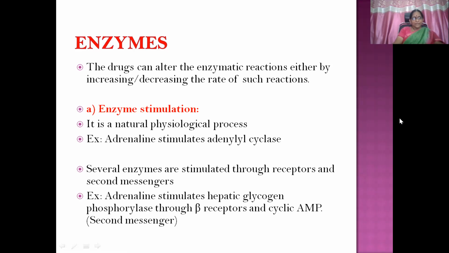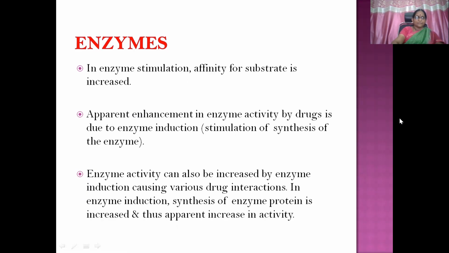Enzyme stimulation, natural physiological process, adrenaline stimulates adenylyl cyclase. Several enzymes are stimulated through receptors and second messengers. Adrenaline stimulates hepatic glycogen phosphorylase through beta receptors and cyclic AMP, which act as second messengers. So how enzymes are involved here? So you need to just remember the examples. The mechanism, entire thing we have discussed in biotransformation class itself.